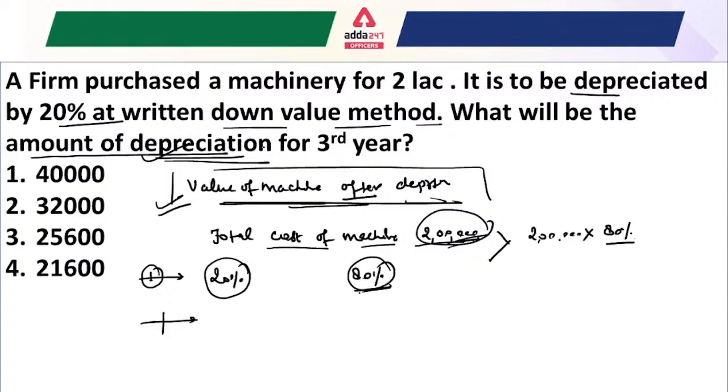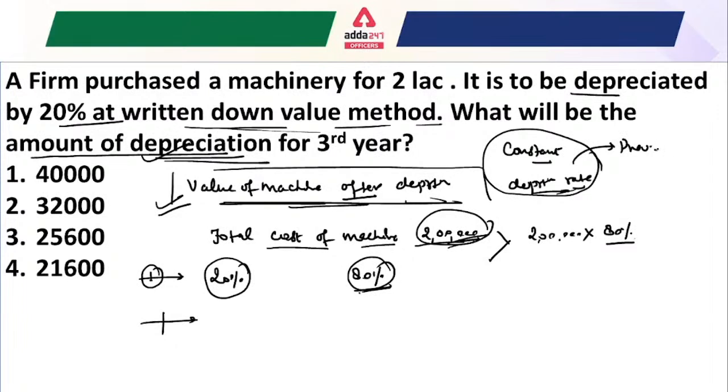One more important thing to understand here: whenever you solve questions related to written down value method, declining balance method, or diminishing balance method, which are different names for the same thing, the only constant is the depreciation rate. A constant depreciation rate is applied, but it is applied on the previous year end value.